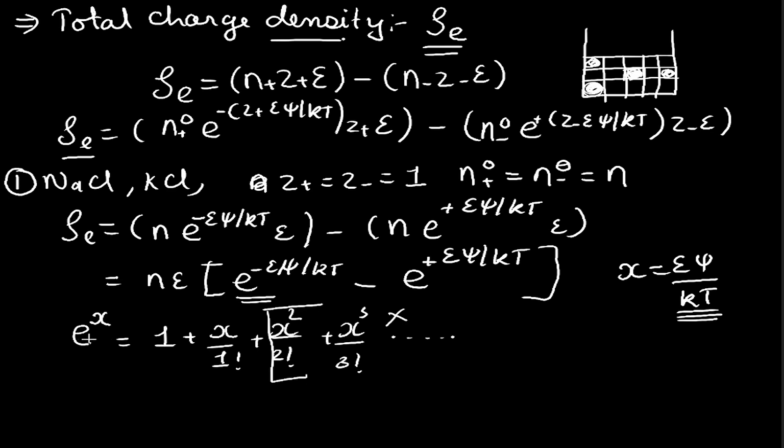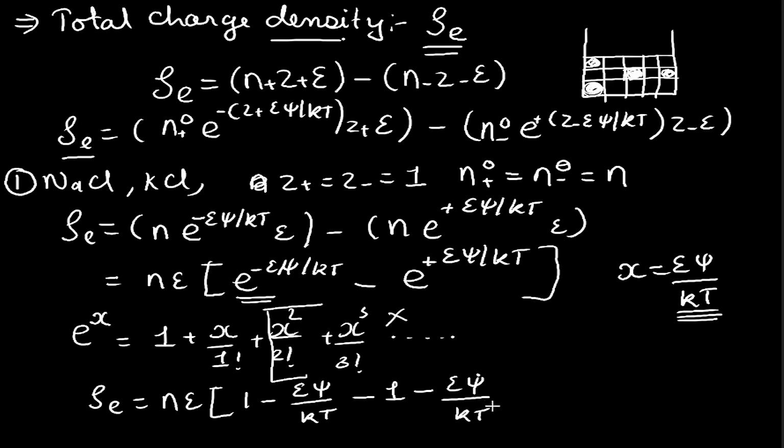Okay, so similarly if we have e raised to x, we will be using this solution, and if we have e raised to minus x, then there will be a minus sign over here. So hence the value of our charge density rho e will be n epsilon into 1 minus epsilon psi by kt, minus 1, and this will become again minus because this will be plus, and minus epsilon psi by kt.